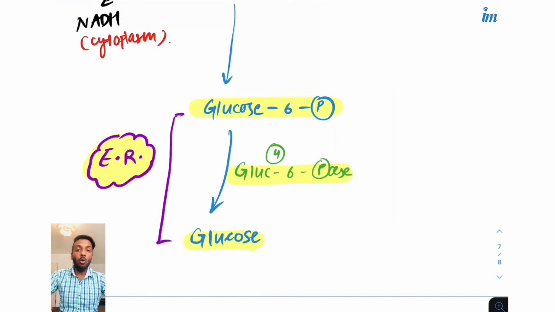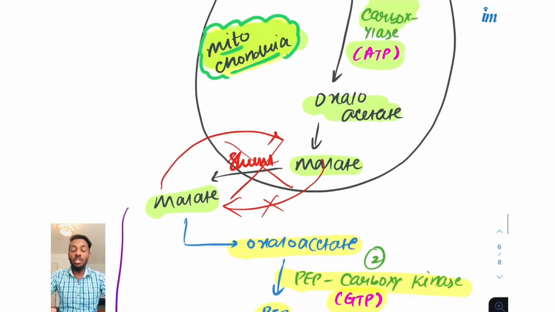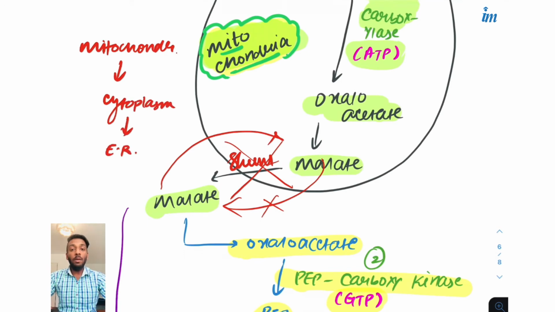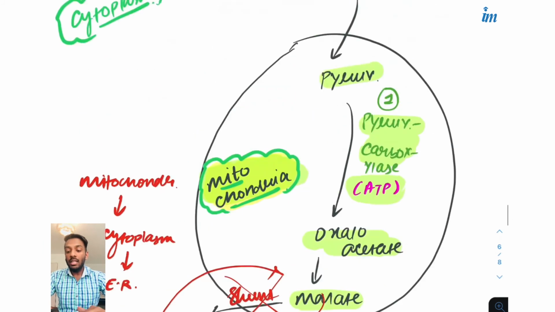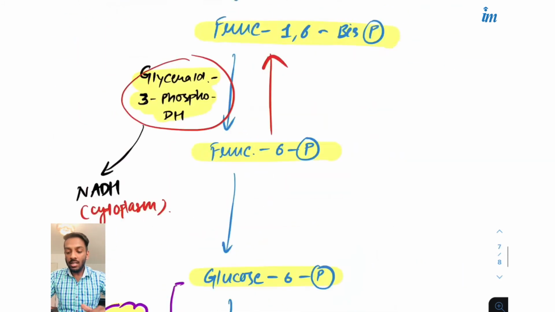So this is the whole process, where you can appreciate how the 3 compartments, mitochondria, then cytoplasm, and then ER, come into play. What are the 3? Firstly the mitochondria, then comes the role of cytoplasm, and then the role of ER. Then this pyruvate will be converted into glucose to complete the process of gluconeogenesis.